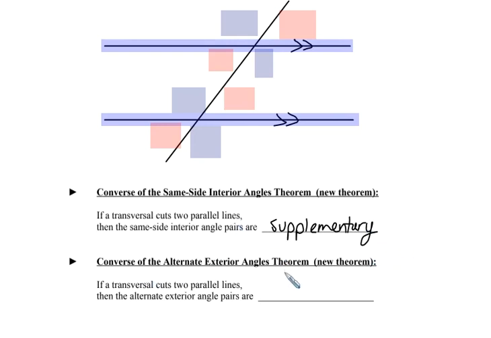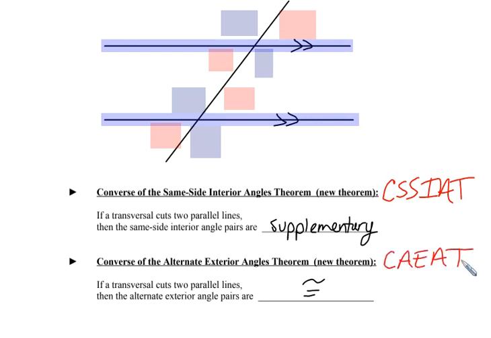And also, the converse of the alternate exterior angles theorem will state that if a transversal cuts two parallel lines, then the alternate exterior angle pairs are congruent. The abbreviations for these results: we have the converse of the same side interior angles theorem, CSSIAT, and the converse of the alternate exterior angles theorem,